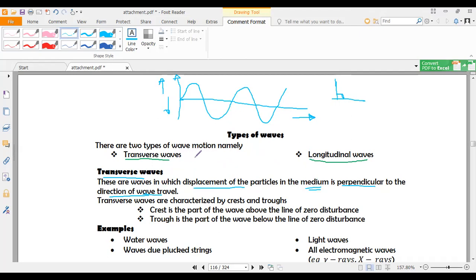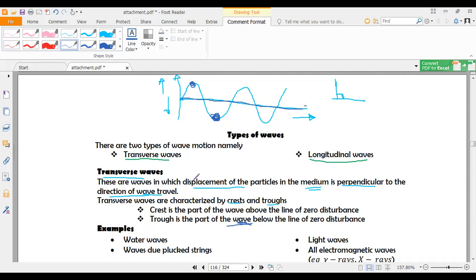So transverse waves are characterized by what we call crests and troughs. For example, this one here is a crest, whereas this one here is a trough. A trough is the part of the wave below, and the crest is the part of the wave above the line of zero disturbance. So this line here is the line of zero disturbance, where the wave is said to be in equilibrium.